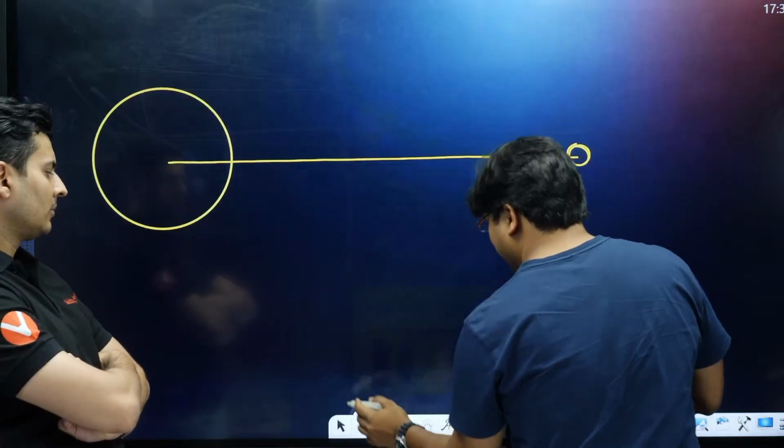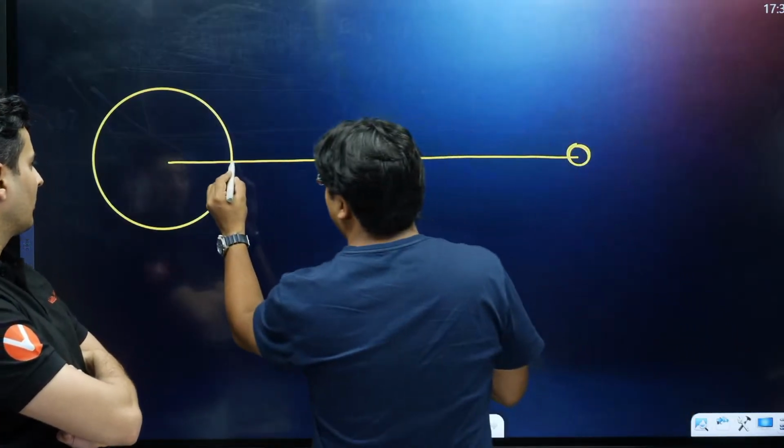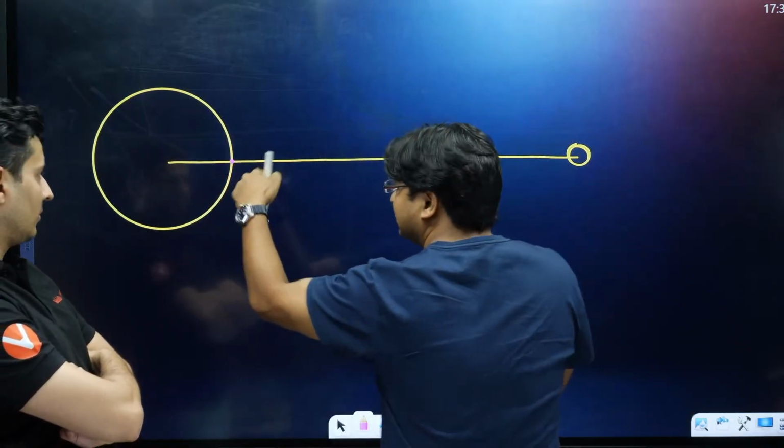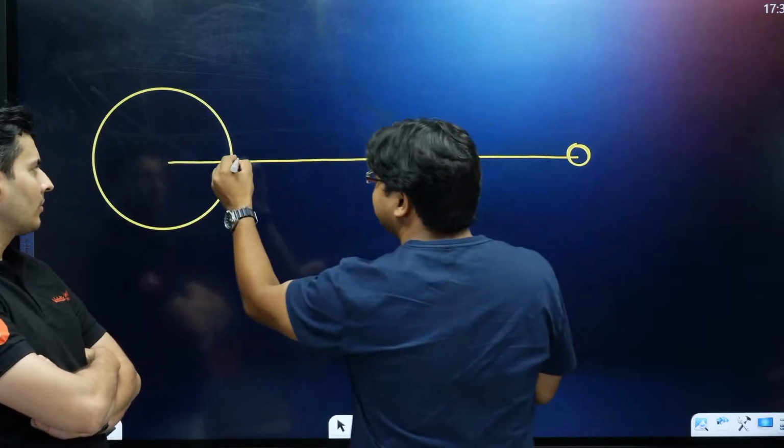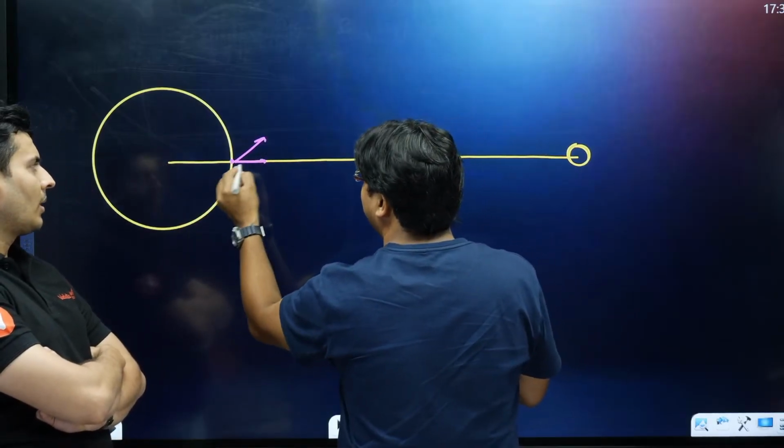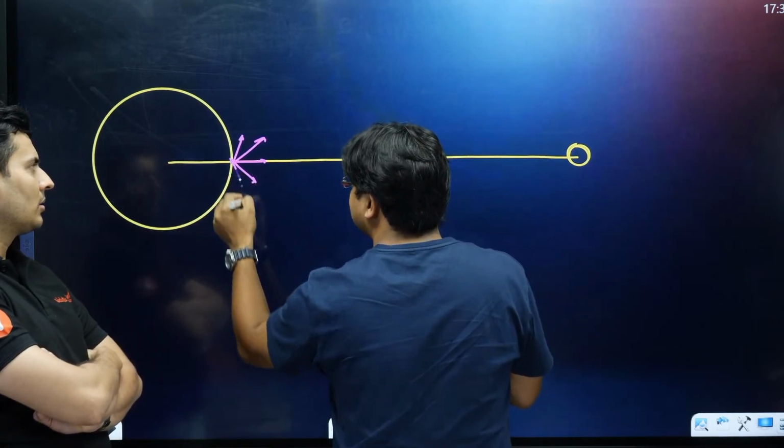The sun will appear as a disk to us. Now that's a different matter. But at this point, the sun is a collection of many points. This point will behave as an independent point source, giving out rays in all directions.